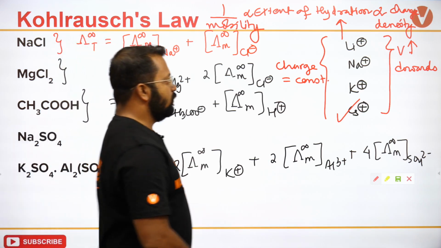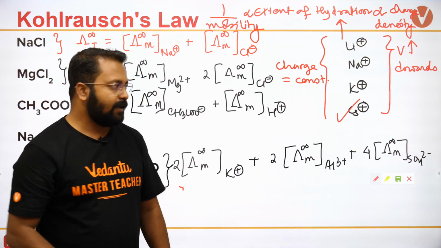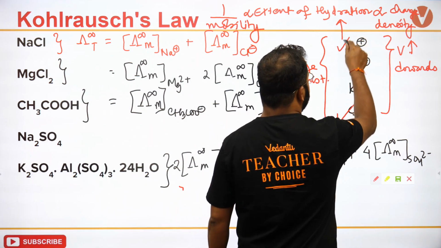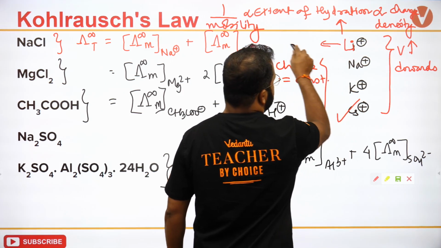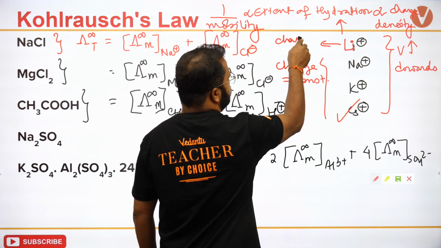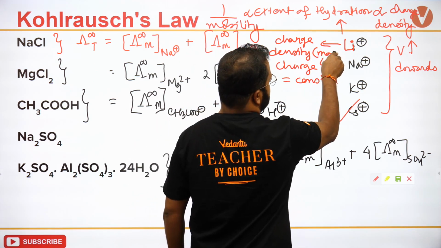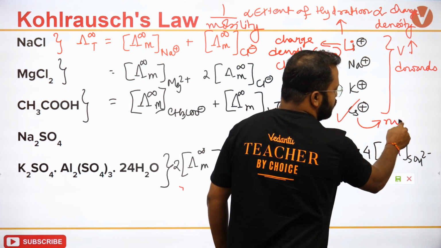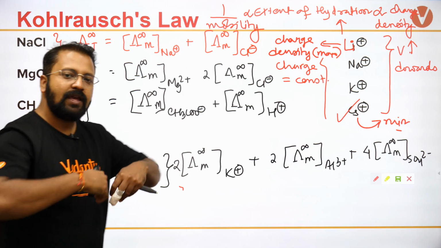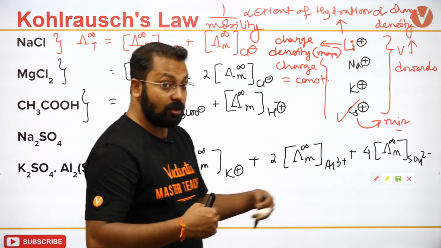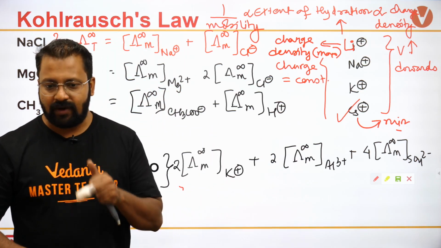और उसका movement उतना ही कम हो जाएगा. Now, if I calculate charge density, it is charge per unit volume. So charge density will be maximum for this and charge density is minimum for this. If charge density is minimum, less water molecules are surrounding it, and it will move faster. Okay, it will move faster. Clear?